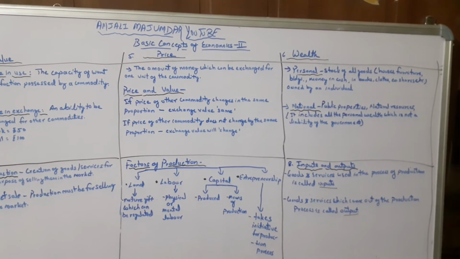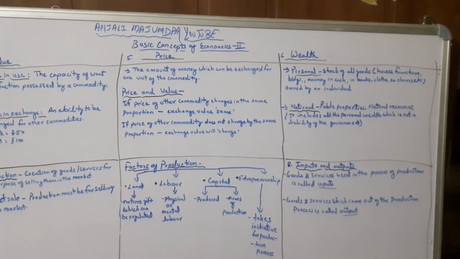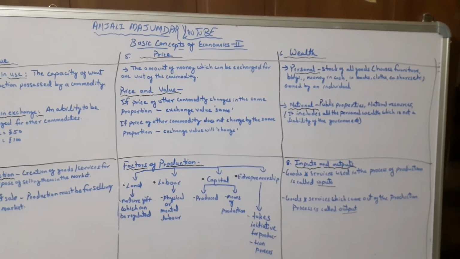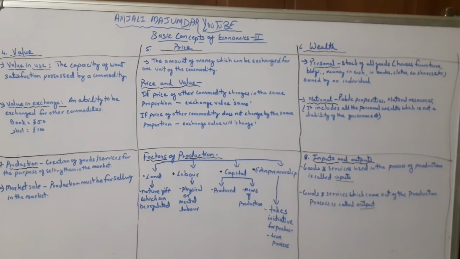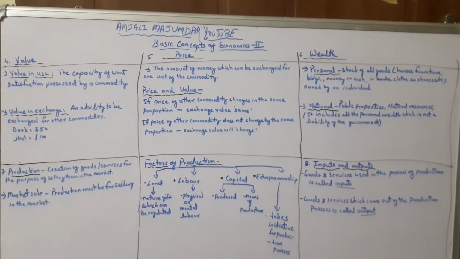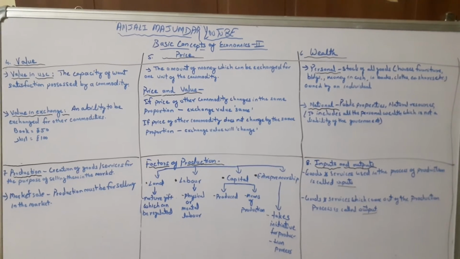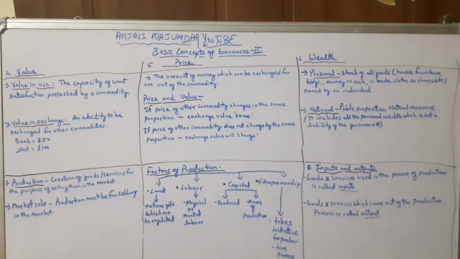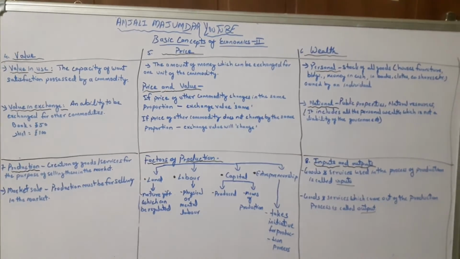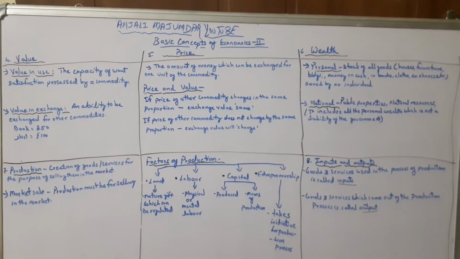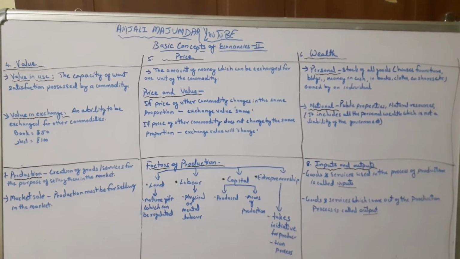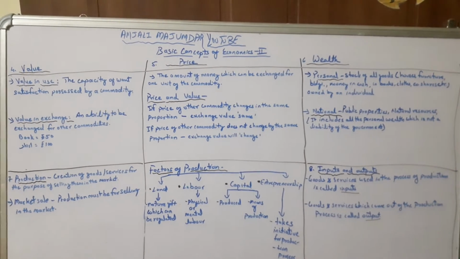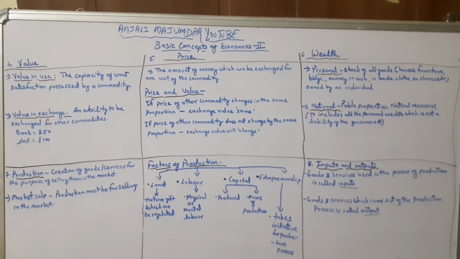Just for example, if a citizen of a country holds a government bond. A government bond is a sort of certificate where you invest some money in the government, and the government is bound to give you some interest against the money you deposited. So here the government bond is a liability from the government's point of view, because the government has to give interest as a reward.